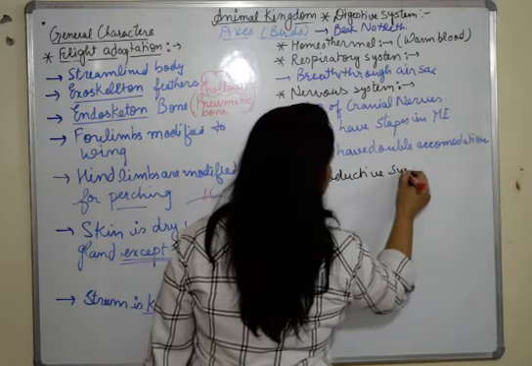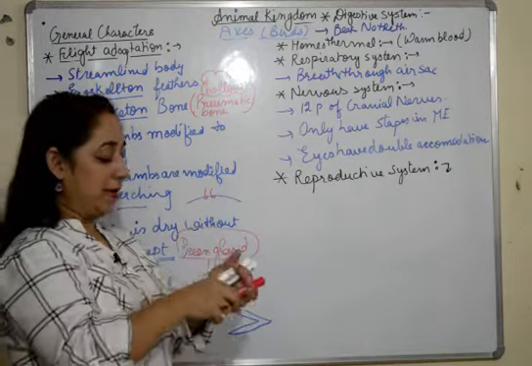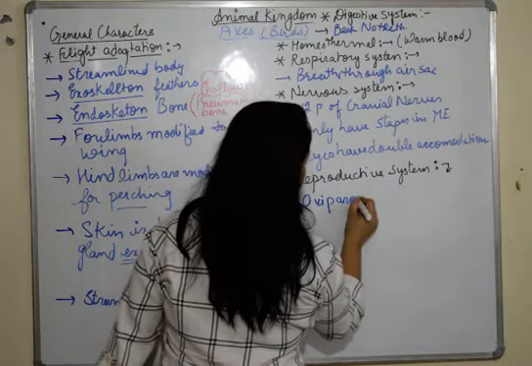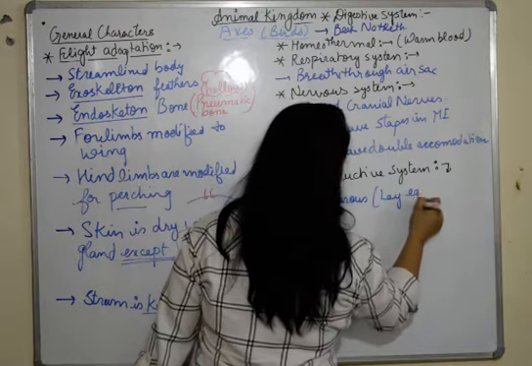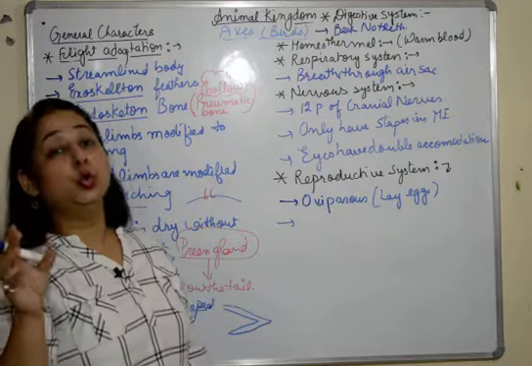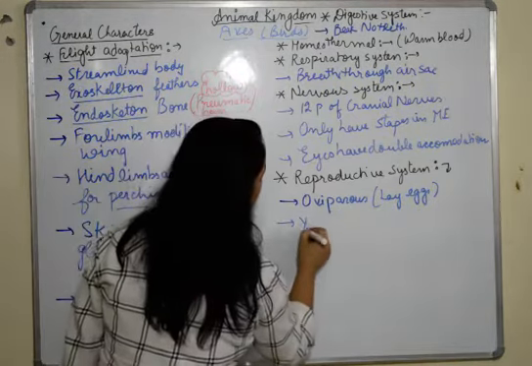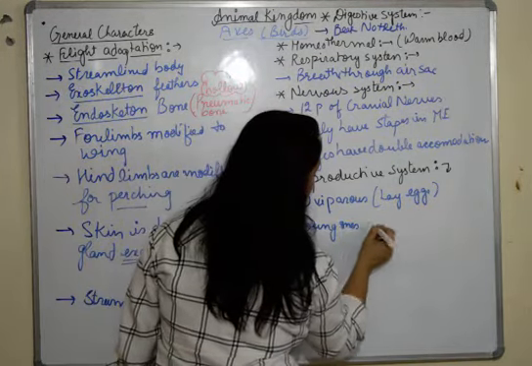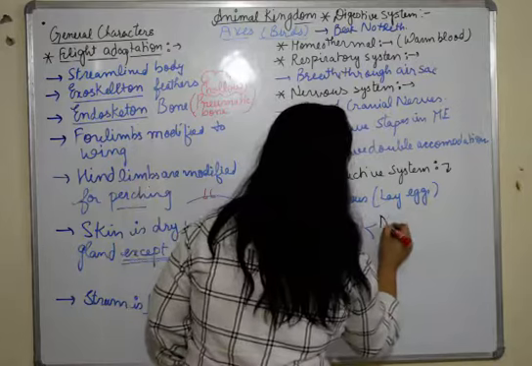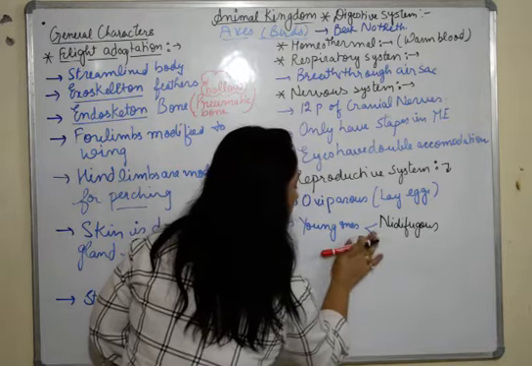In the reproductive system, they are oviparous. They lay eggs, but the young ones are of two types. They can be nidifugous and nidicolous. I'll write it here.